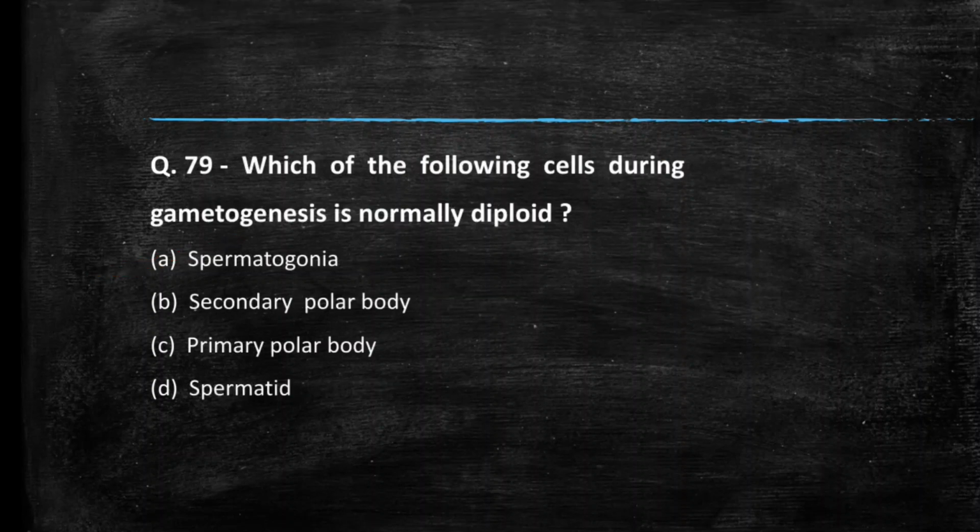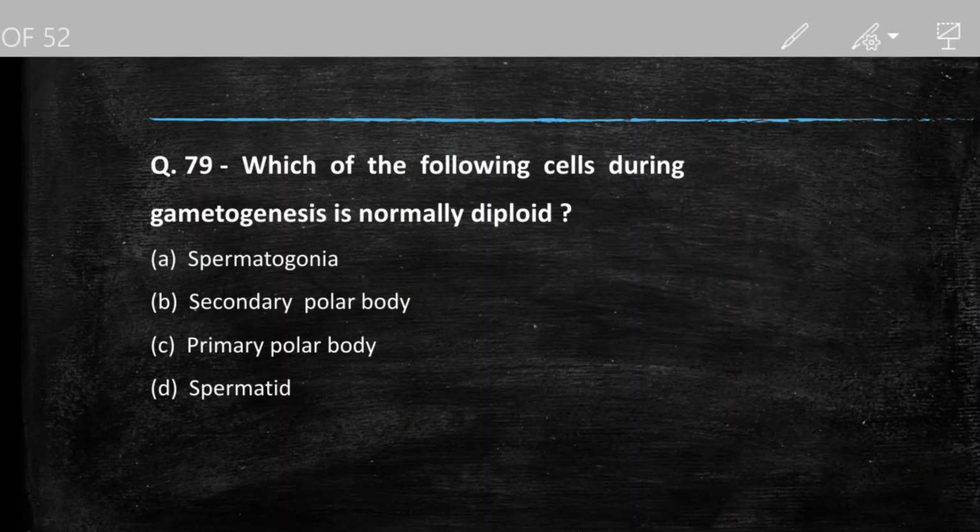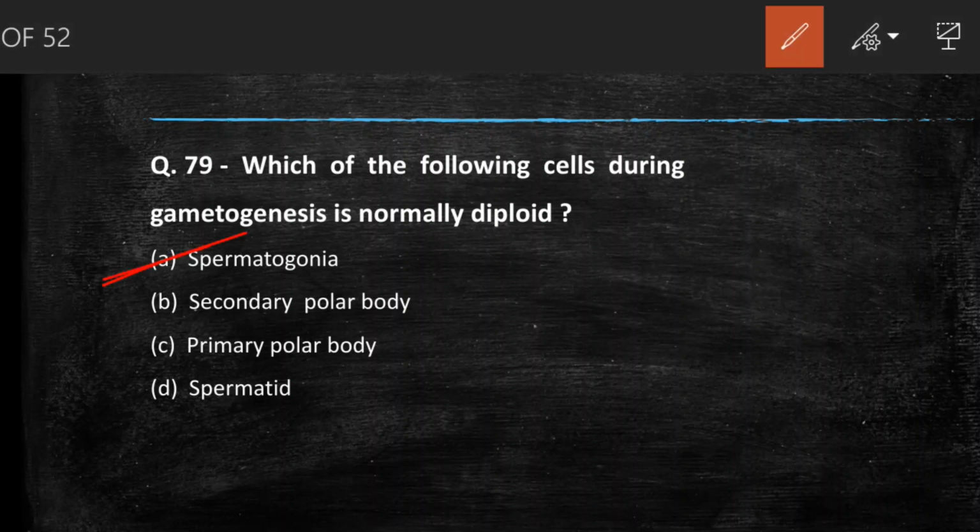Next we have, which of the following cell during gametogenesis is normally diploid? Options are spermatogonia, secondary polar body, primary polar body, spermatid. So B, C and D, these cells or structures we only get after meiosis. So they can't be diploid, they will be haploid. So the answer is option A, spermatogonia.